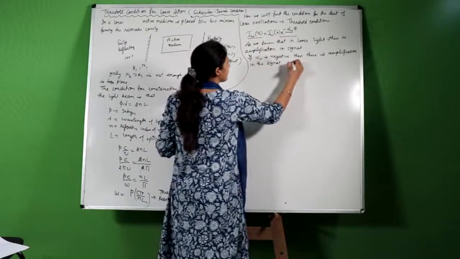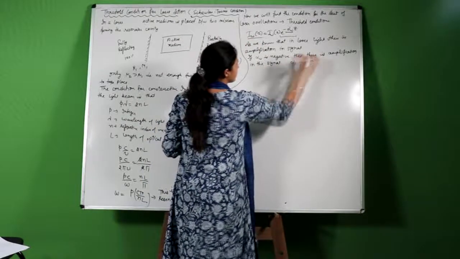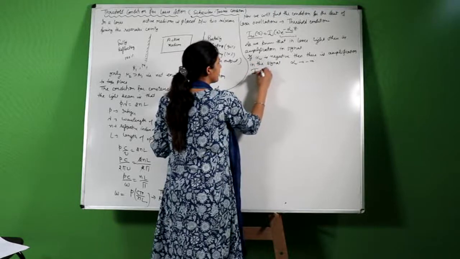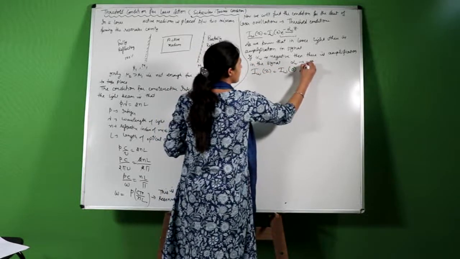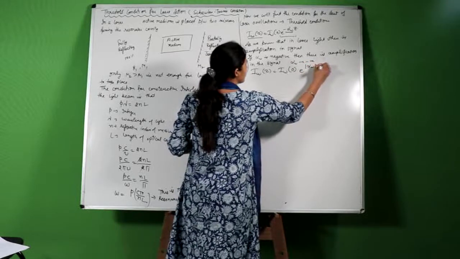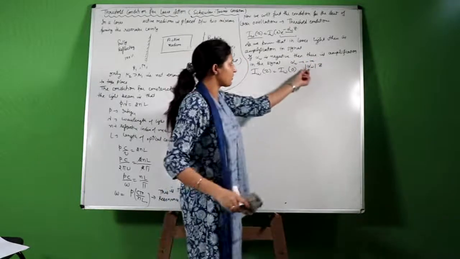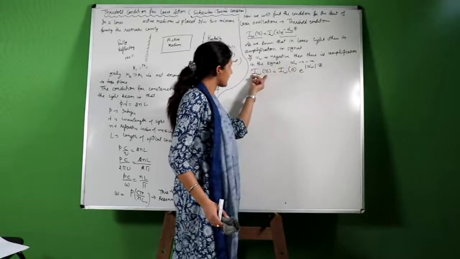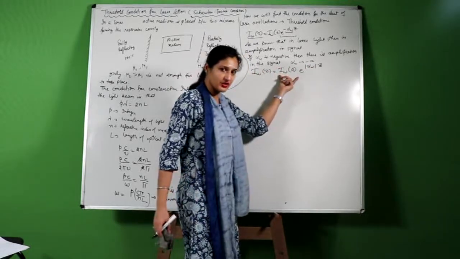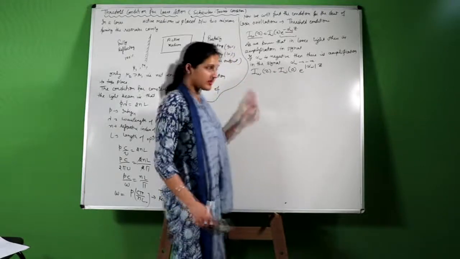Now we will consider that alpha omega is negative. We will write the above relation as I omega Z equals I omega 0 e raised to the power alpha omega Z. I have written the magnitude sign, as alpha omega is negative, this modulus will always be positive. Now this I omega Z will be greater than I omega 0. There is now amplification in the signal.